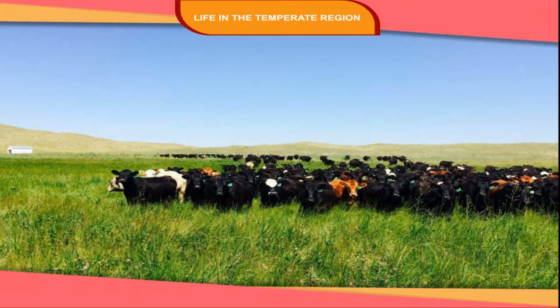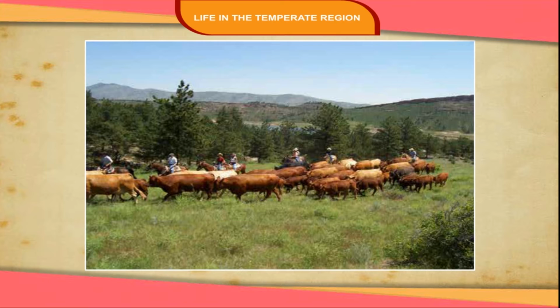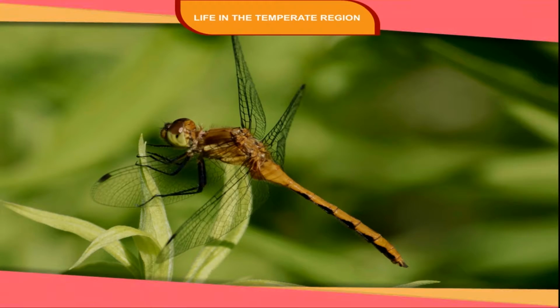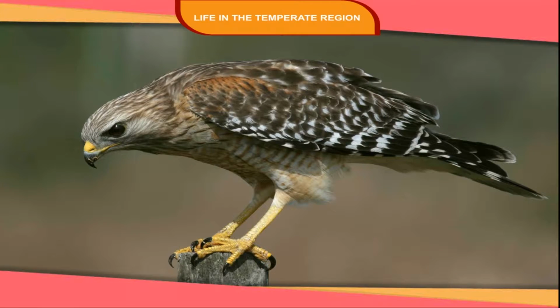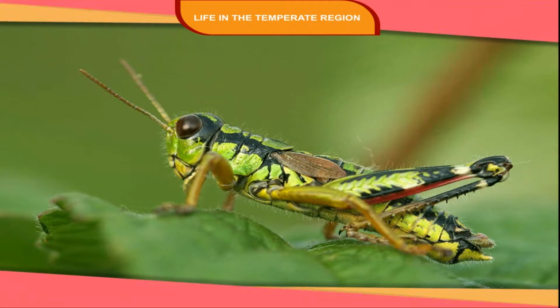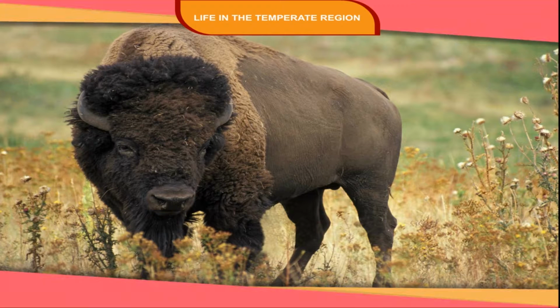Cattle rearing is common, and large cattle farms called ranches are the places where cattle are reared and looked after by farmhands, called cowboys, who move from place to place mounted on horseback. Wildlife is quite rich as animals like rabbits, dogs, coyotes, rattlesnakes, hawks, and larks are found here. Insects like flies and grasshoppers are quite abundant. Some animals like American bisons were greatly reduced due to indiscriminate hunting and have now become a protected species.